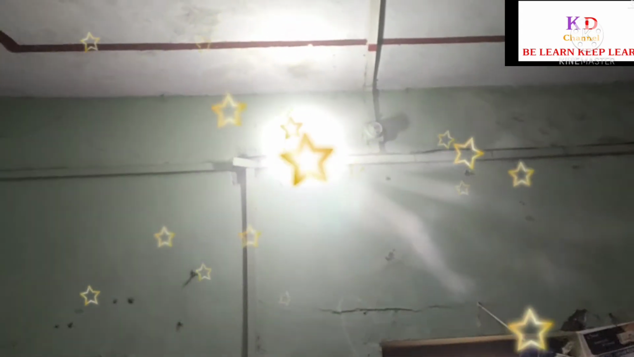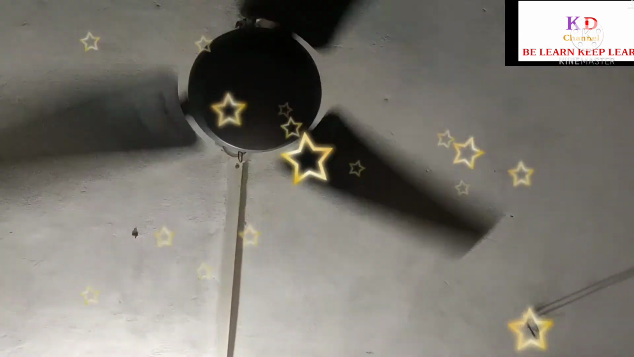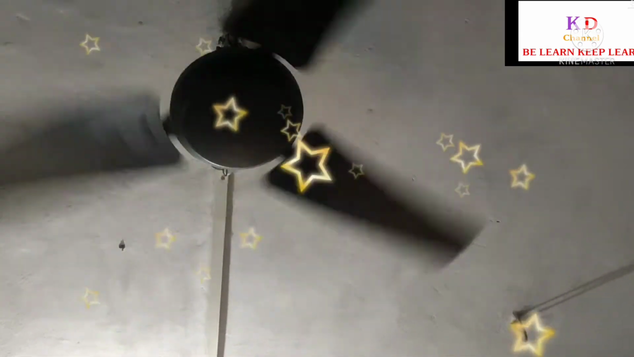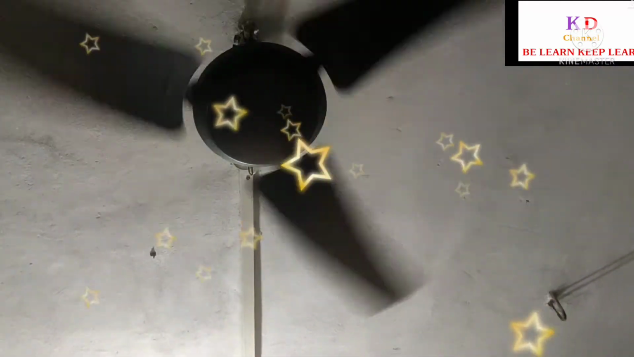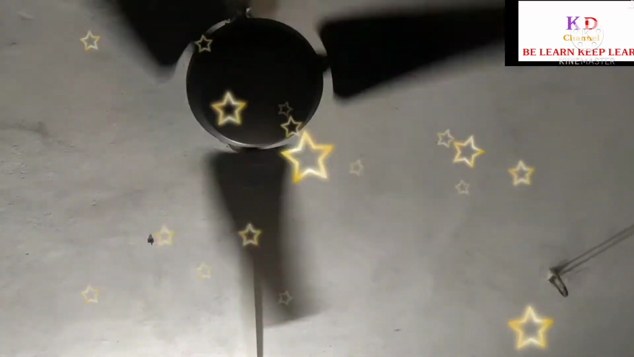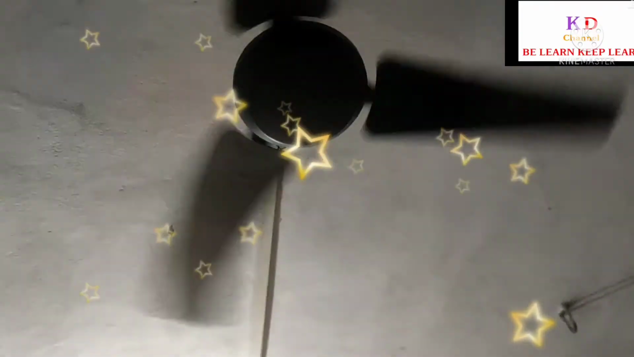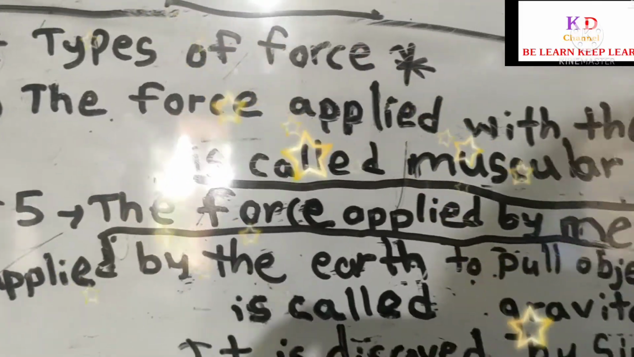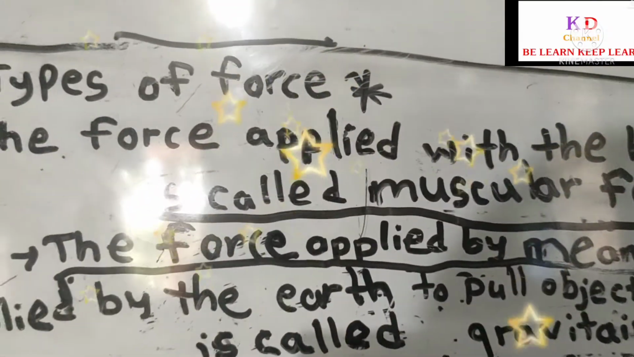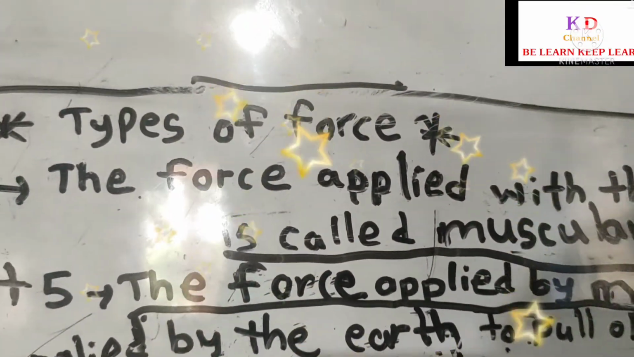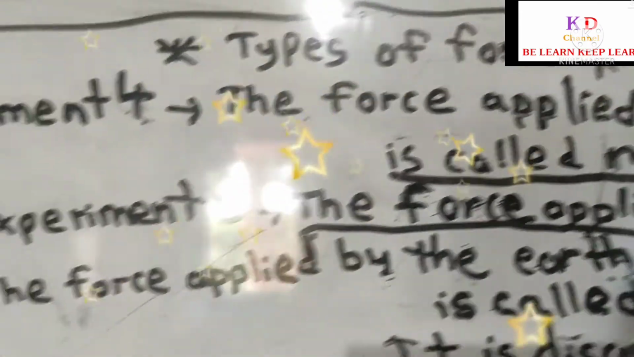Okay, next let's go to our day-to-day life example, that is our fan. Fan is also a type of mechanical force example. Okay, so these are the examples of the mechanical force. Means we can say that the force applied by means of a machine is called mechanical force, in a simple way. Now next we talk about the third force, that is gravitational force.